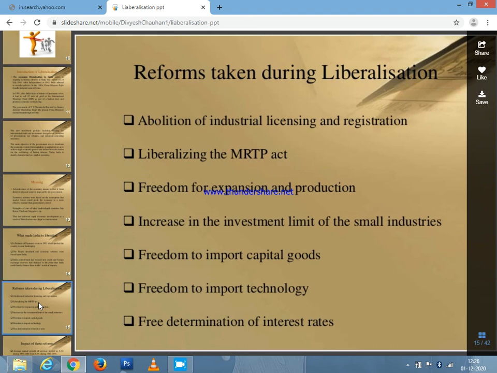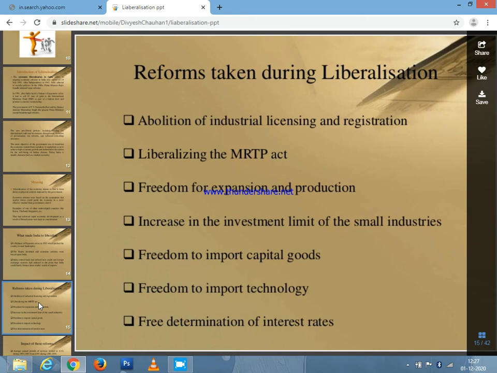What are the reforms taken during liberalization? Because of the liberalization, importing technology is improved. Whatever technology is being used by other countries, we are also able to get, and we can do our production using that technology. So obviously the technology of the country rapidly increases. Then the interest rate is also gradually decreased because of more foreign trade and foreign exchange goods.